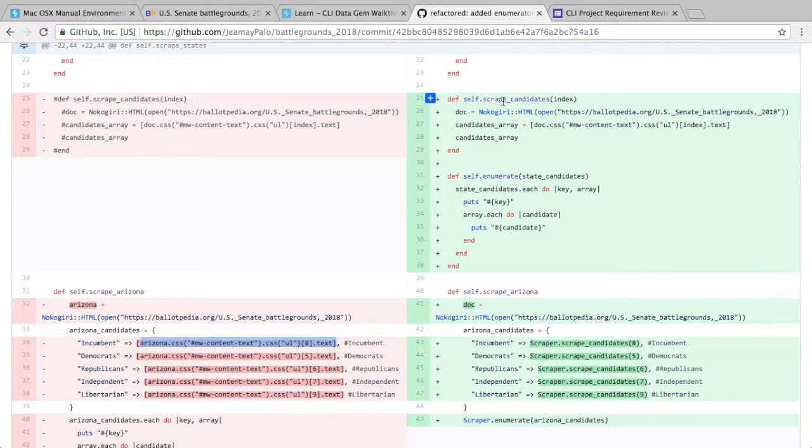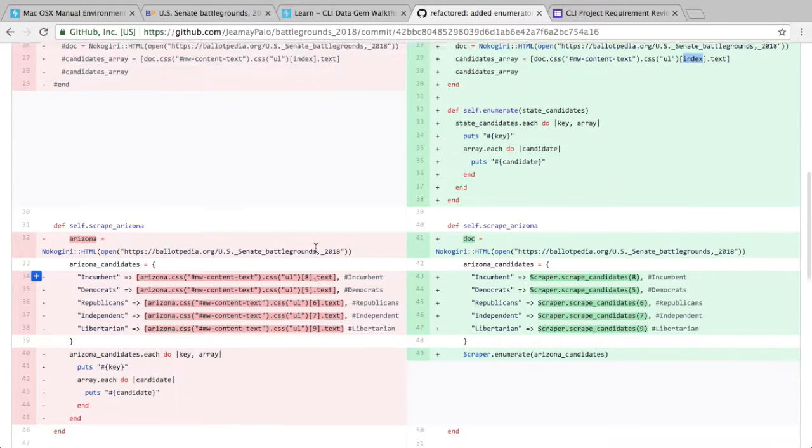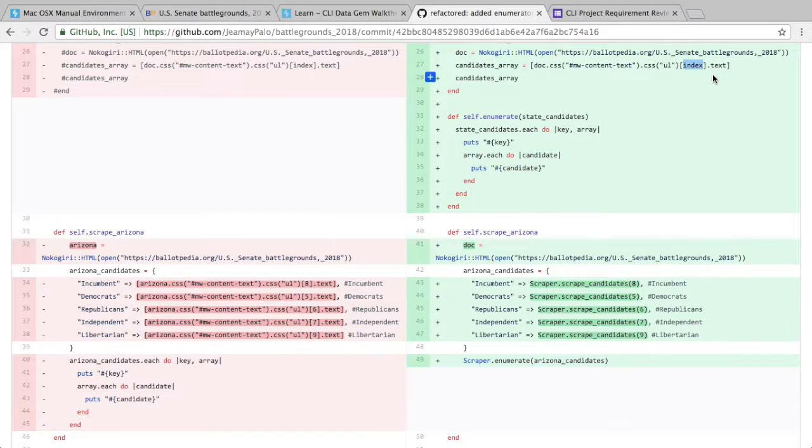So the new method is the scrape_candidates method accepting an index. I'll have here the doc, Nokogiri, and then I set an array equal to this template of code, accepting that index. Whatever index I pass in the method will then call Nokogiri to scrape this data from the website, and then I will call that array.